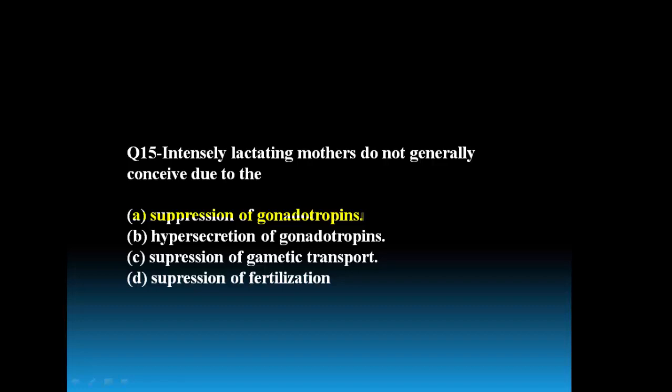FSH and LH secretions are altered so that ovulation is temporarily suppressed, and she does not conceive while in the lactating phase because of LAM, lactational amenorrhea.